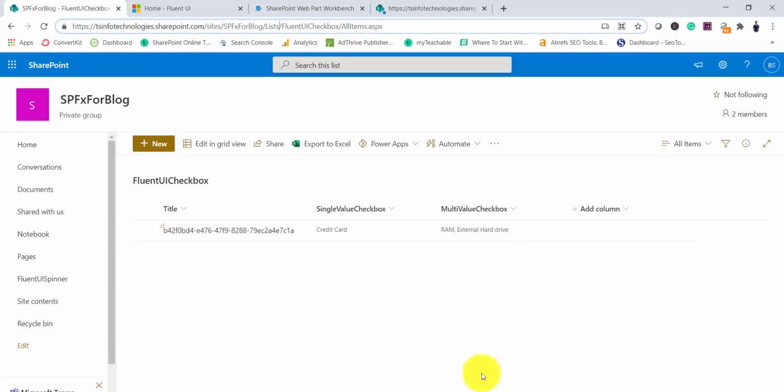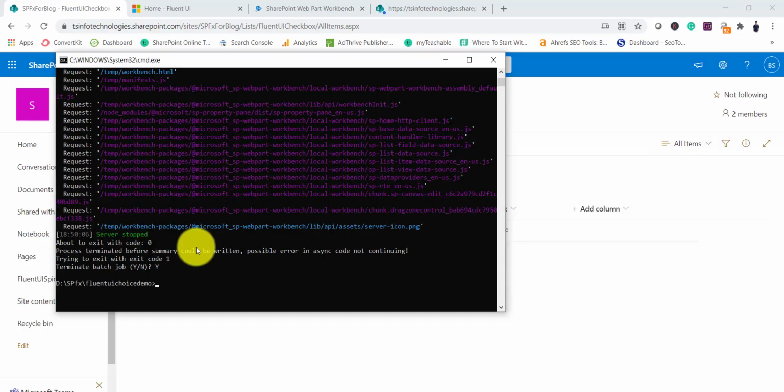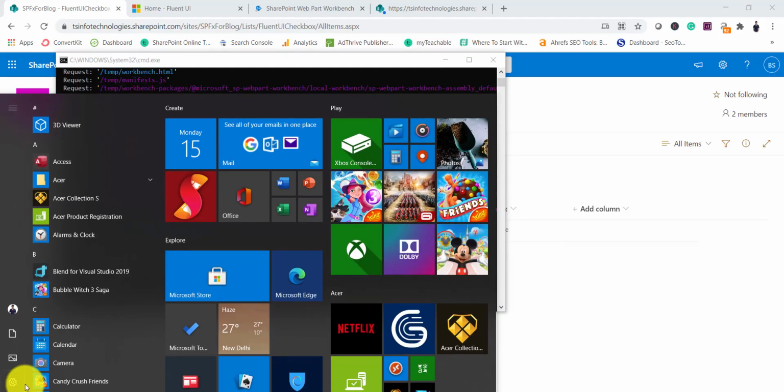Now we will go and create it from the beginning. So I will stop this here. You can see I will close this command prompt completely, and what I'll do here is I'll open the Node.js command prompt. So I will search for Node.js command prompt here.